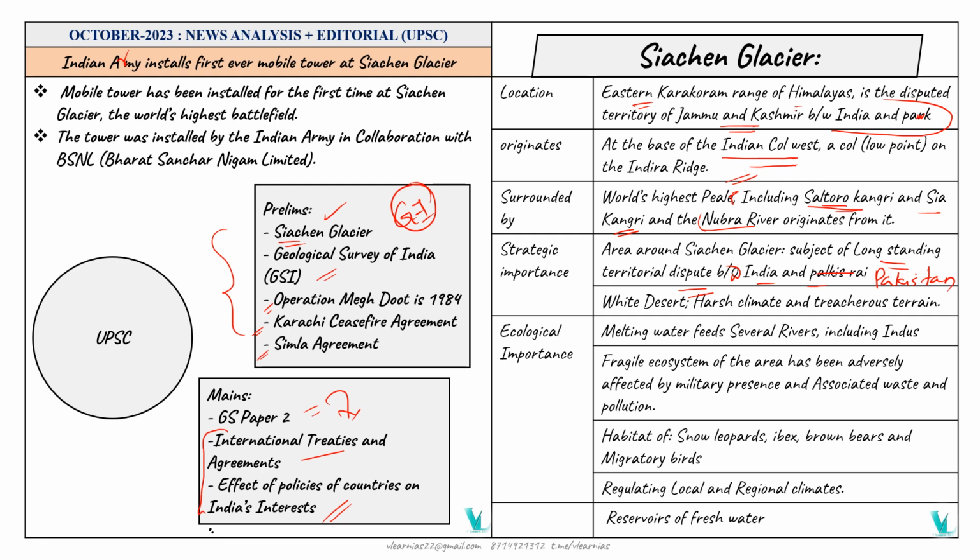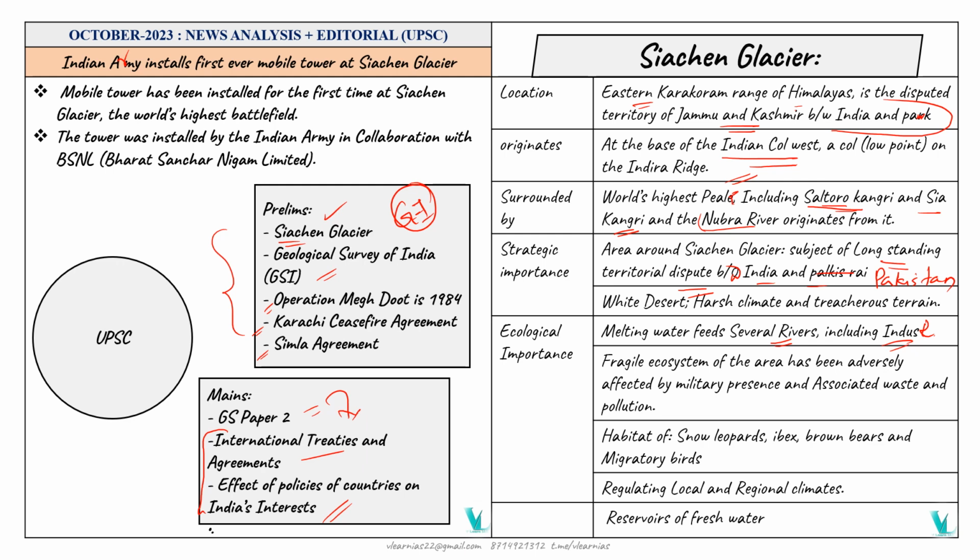So Siachen Glacier is also called the White Desert because of the harsh climate and the treacherous terrain. Because of all this, the military troops are facing lots of issues in the Siachen Glacier because of its harsh climate. It has some ecological importance other than the strategic importance. First, the melting water feeds several rivers, including the Indus River. The next one is that it is a fragile ecosystem.